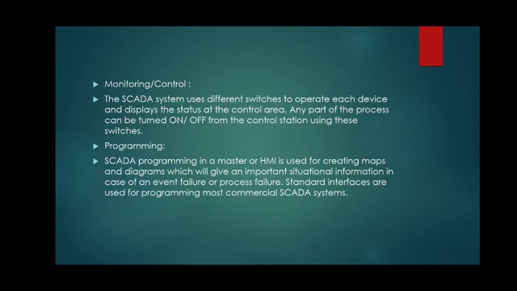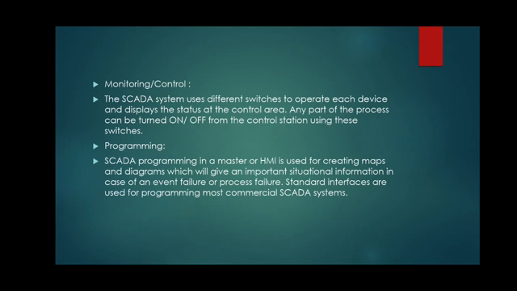Then the next step is monitoring and control. So the SCADA system uses different switches to operate each device and display the status of the control area. So control is achieved by on-off switching. The different types of switches are used for controlling or monitoring different processes.